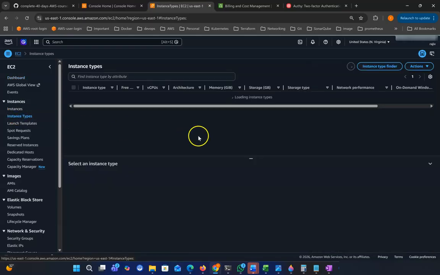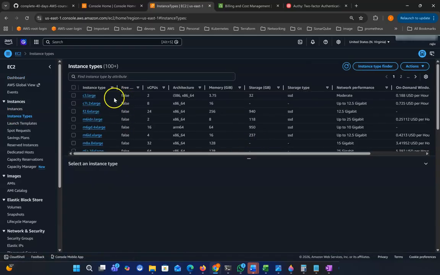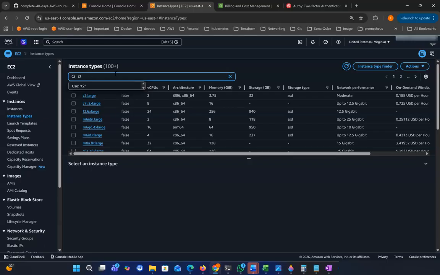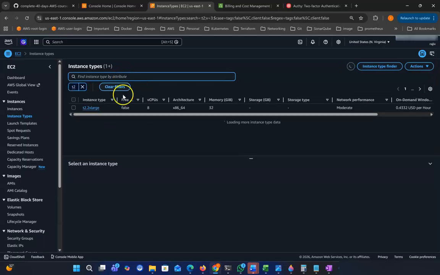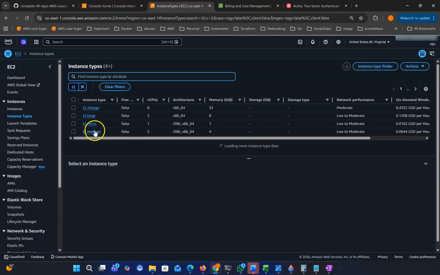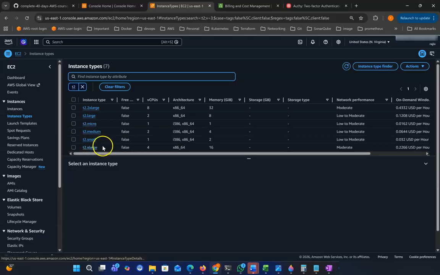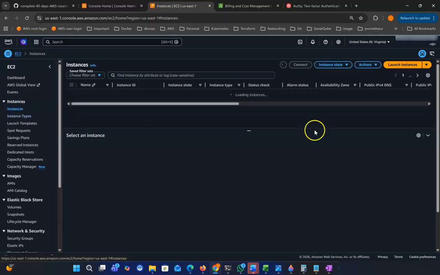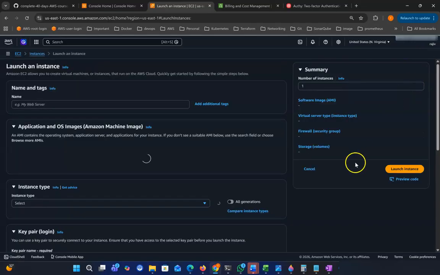Instance type means the server quality. Normally we use T2 large, T2 micro, T2 nano. These servers we can use freely, and we can also see which one is available for free tier. Go to Instances, Launch instance.